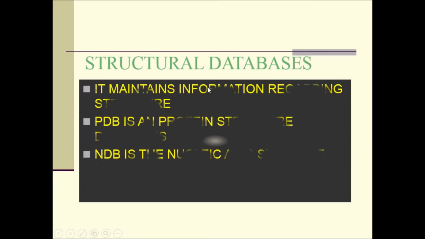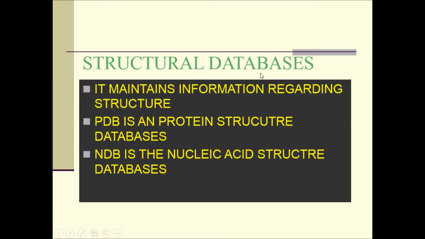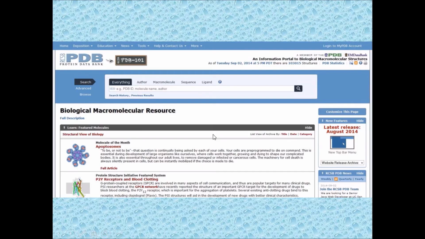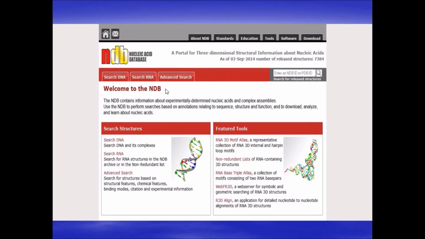And next is the structural database, which is used to maintain information regarding structure. PDB is an example of a protein structure database, and NDB is an example of a nucleic acid structure database. This is the home page of PDB, where you can get many protein structures. Here you can give a keyword to get structures from the PDB database. And this is the home page of the NDB database, where you can give IDs and get information about nucleotide structures.